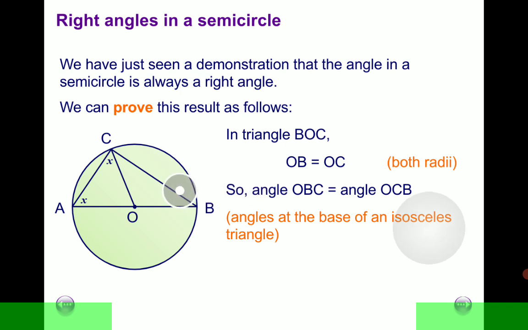So we can conclude without doubt that angle OBC, which is this angle here, is equal to angle OCB, which is this angle over there. These are again base angles of an isosceles triangle. Which triangle are we talking about this time? It's triangle BOC.